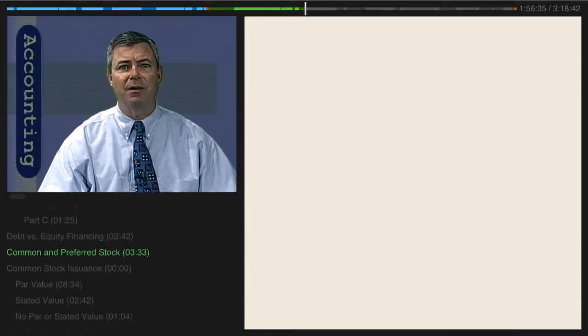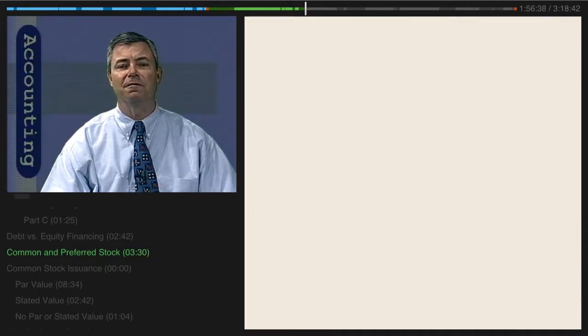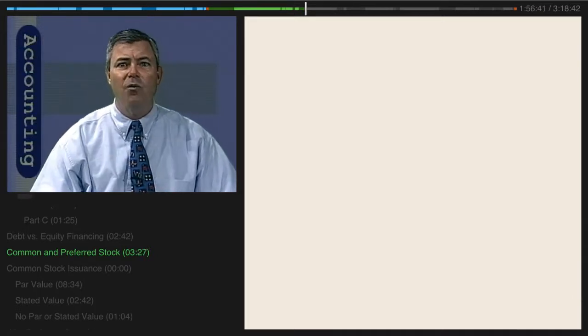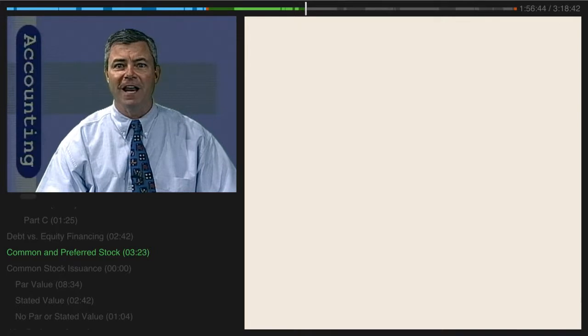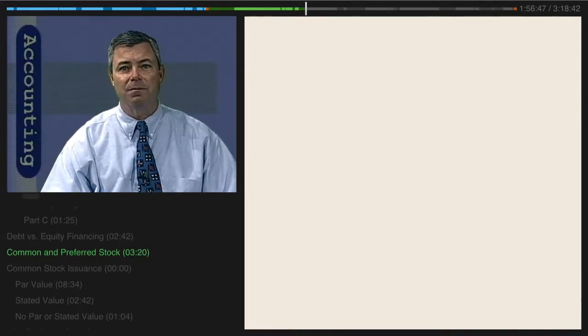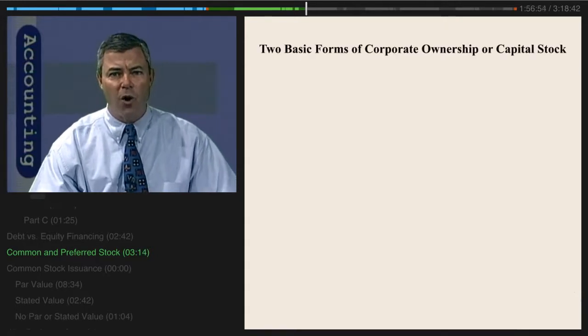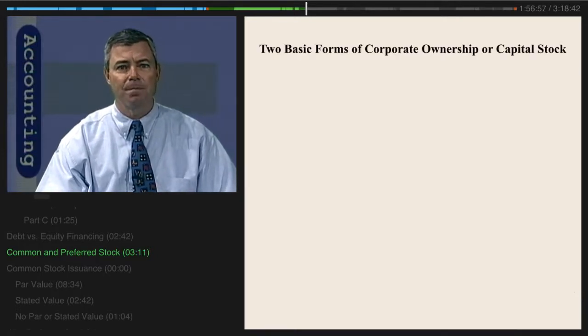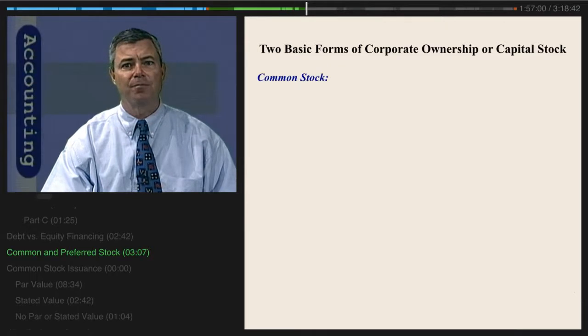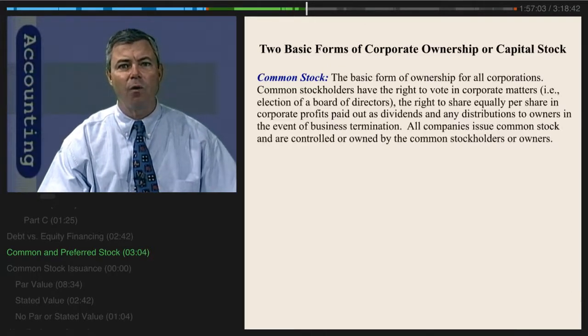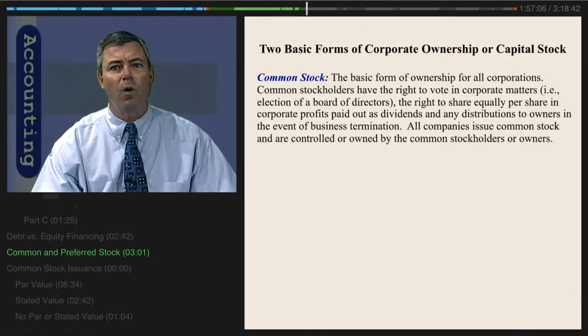We've just discussed some of the most common forms of debt financing in the first part of this lesson. Now we're going to focus on how owners provide financing or resources for a business in exchange for stock. There are two basic forms of corporate ownership or capital stock. The first is called common stock. Common stock is the most basic form of ownership issued by all corporations.